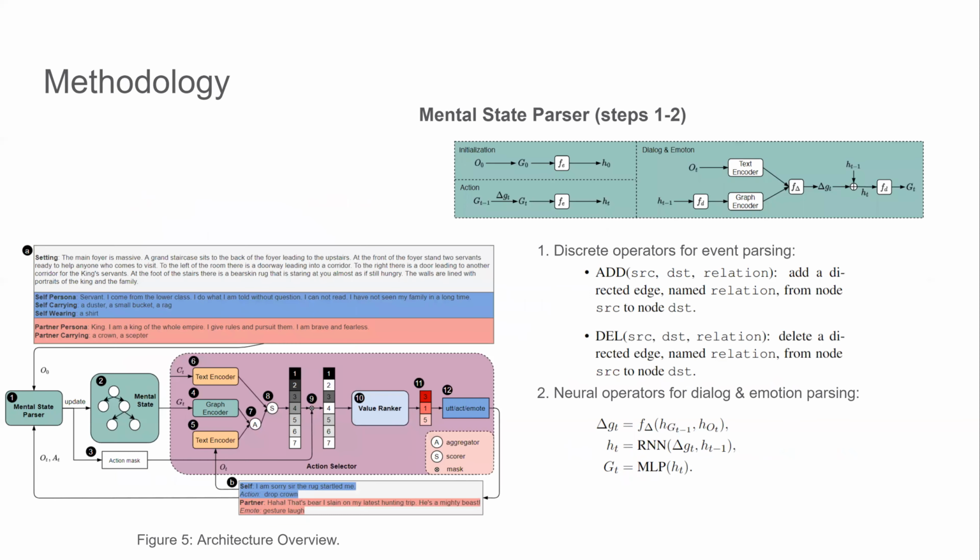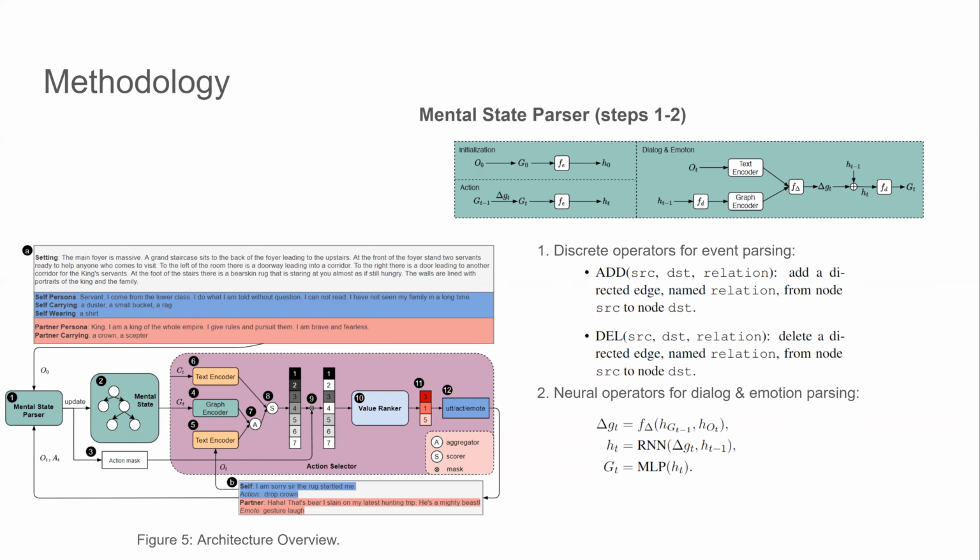The overall architecture of our proposed framework is illustrated in Figure 5. To begin with, a mental state parser will parse setting descriptions into graph representations and initialize the agent's mental state. Besides the mental state updating, the parser also outputs an action mask that rules out actions that are physically or causally impossible to take. A graph encoder and a text encoder will convert the mental state graph G_t and the dialogue observation O_t into vector representations.